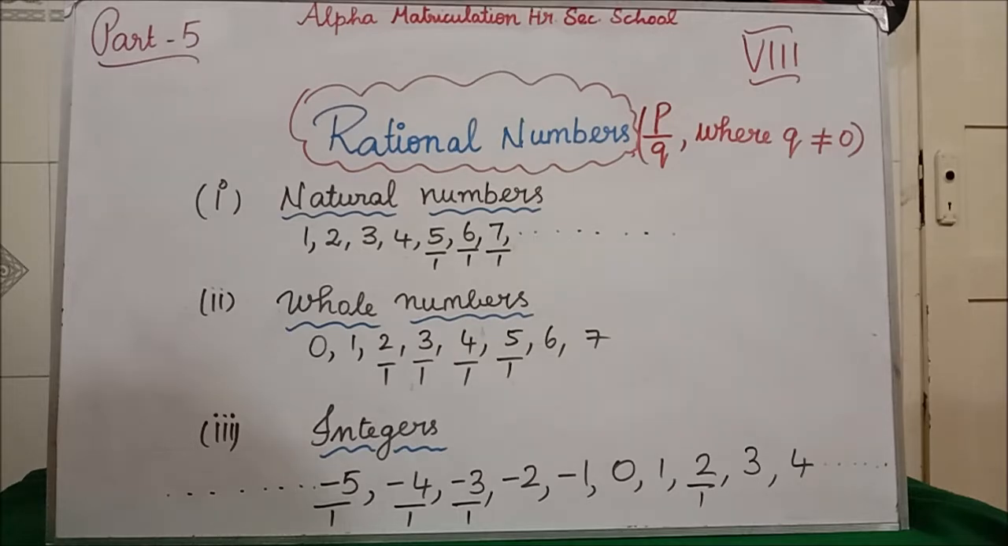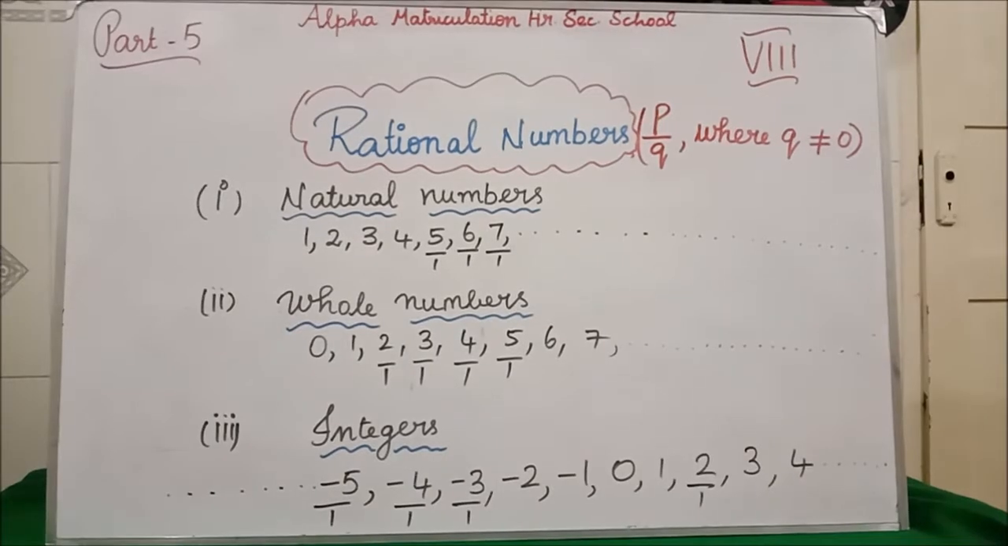Whole numbers start with 0, 1, 2, 3, 4, 5, 6, 7, 8, 9, and it goes on. Now the third one is integers. Integers will have negative values, 0, as well as positive values. Clear? Students, don't think that we are having only the numerator part. You have to consider the denominator part as 1. Now all of you are clear about what a rational number is?